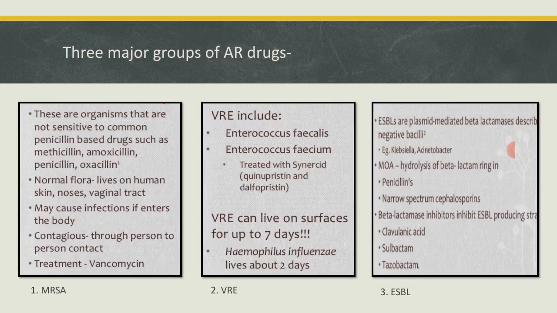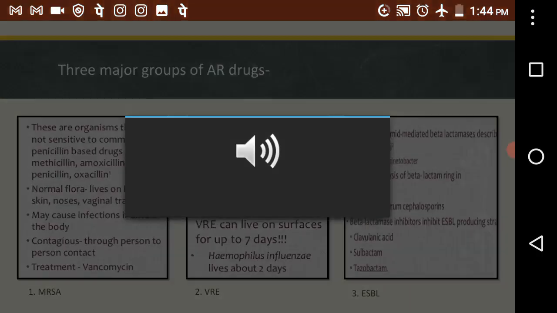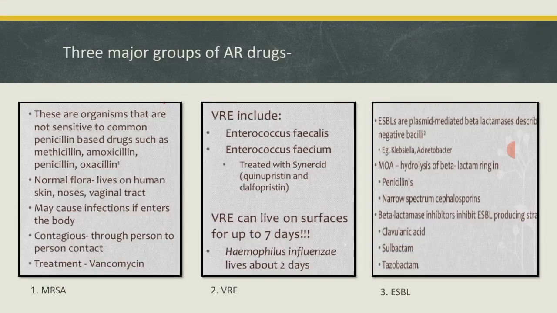Then it can cause infection if it enters inside the body. Now these are contagious organisms, the MRSA strains, and they can spread via person to person contact.